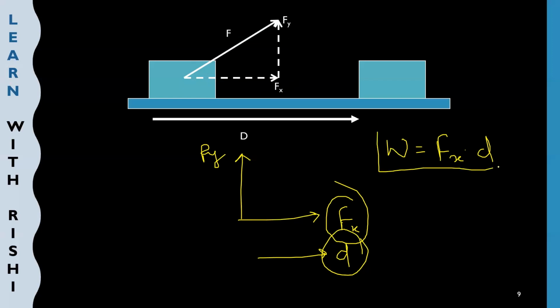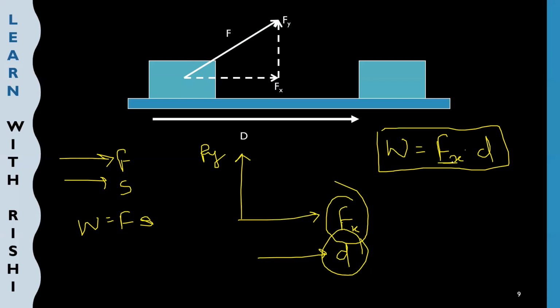Now this is my new formula. Previously, when the direction of force and the direction of displacement were the same, we said that work done is nothing but force into displacement, right? Here I am saying work is a product of the component of force in the x direction into displacement.